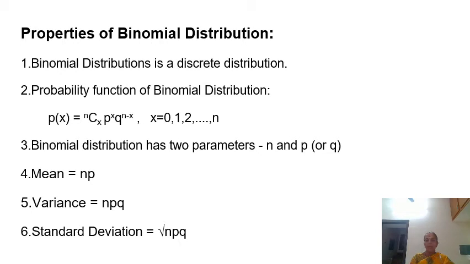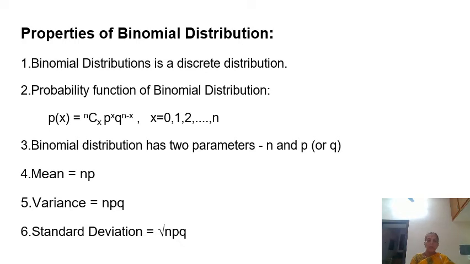Therefore, binomial belongs to the discrete distribution type. Number 2, the probability function of binomial distribution: P of x equal to nCx p power x q power n minus x, where x takes the values 0, 1, 2, 3, up to n. Number 3, binomial distribution has two parameters, n and p.